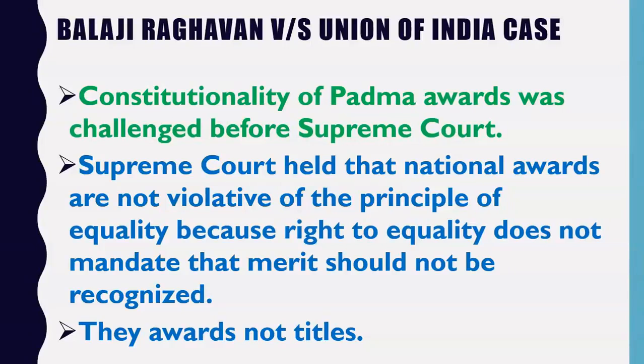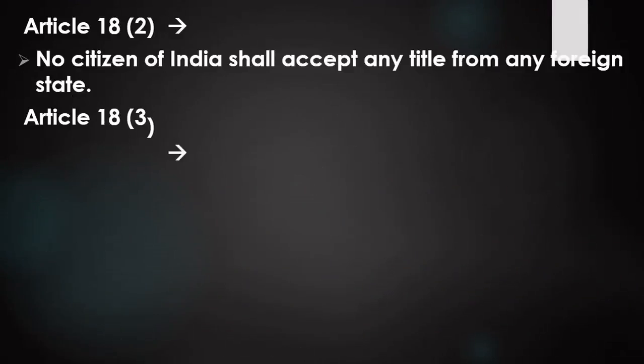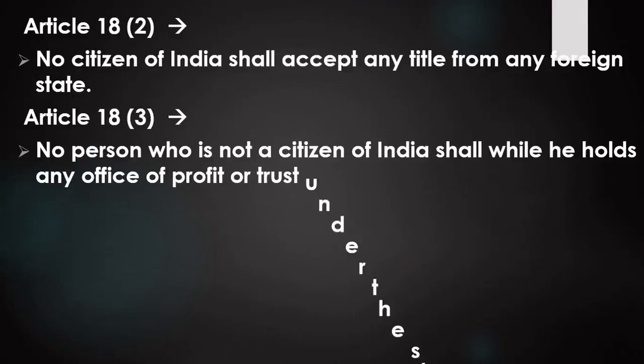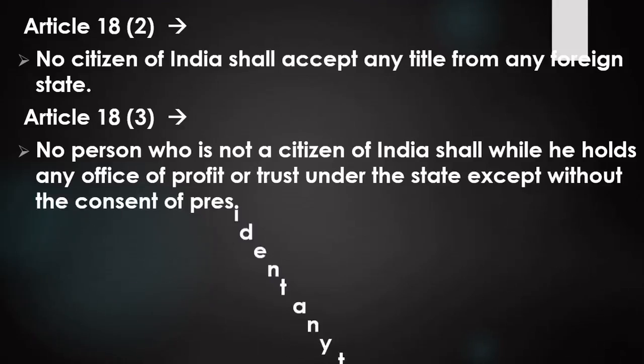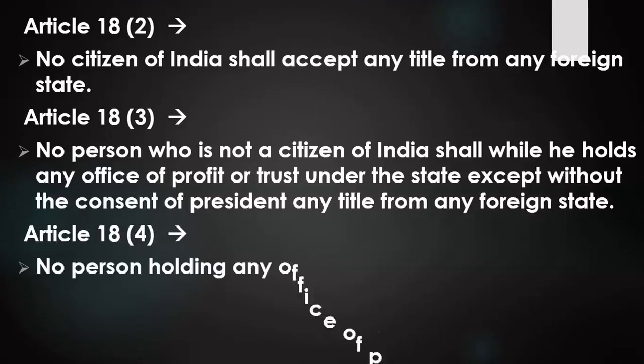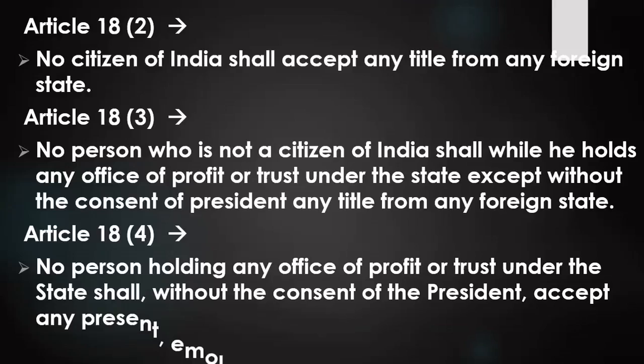So friends, let's move further. So then comes Article 18 Clause 2. So what does Article 18 Clause 2 say? No citizen of India shall accept any title from any foreign state. For example, I think we all are citizens of India. So all the people who are watching this lecture, they all are citizens of India. So you are citizens of India.